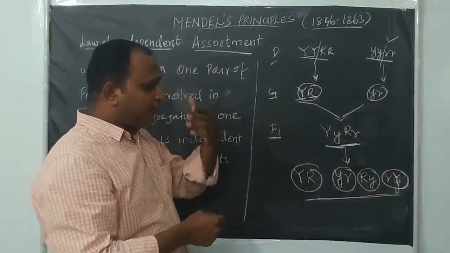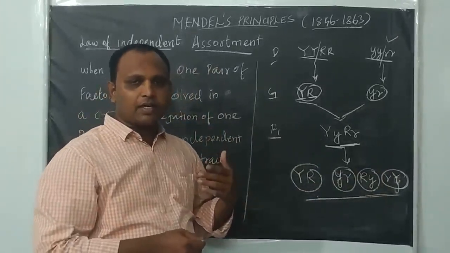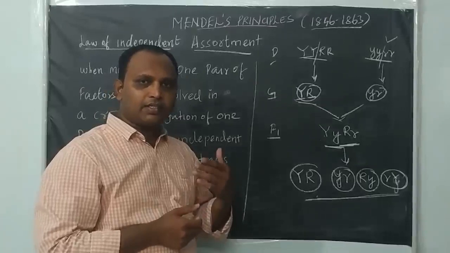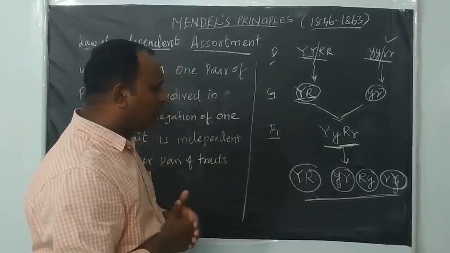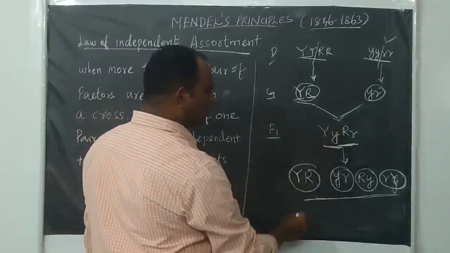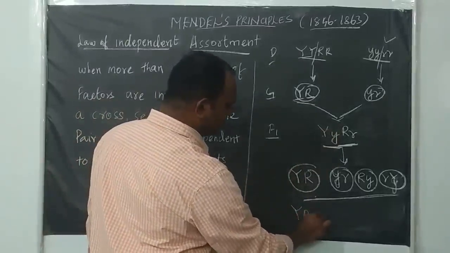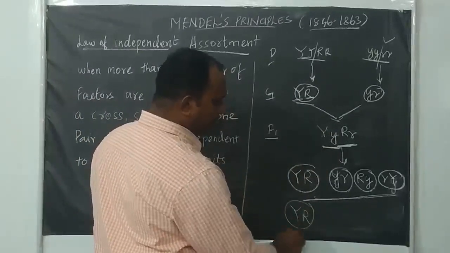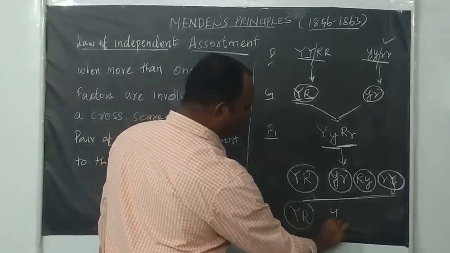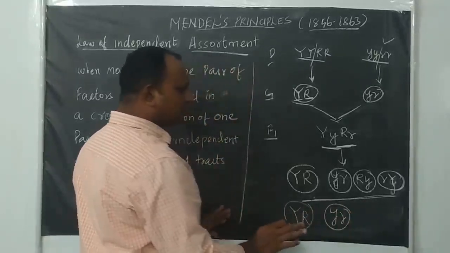Okay, see, if the factors were not independent, and one factor's segregation depended on the other, then how would we get them? We would have only 2 possibilities. Either we would get small y, capital Y, capital R, or small y, small r. Only this chance we would get.